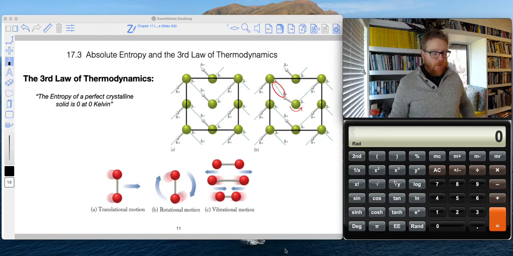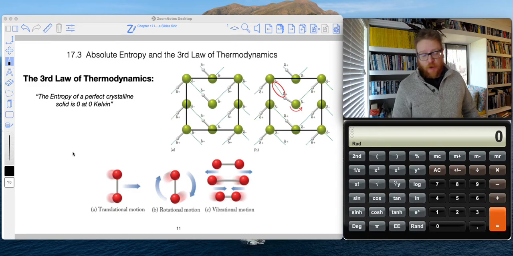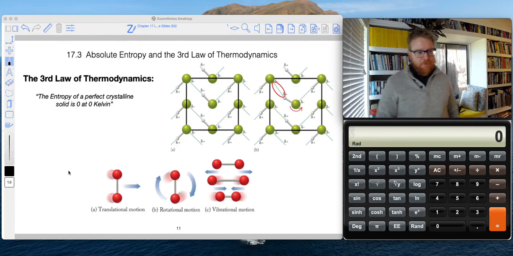Folks, picking up where we left off. So we've discussed the second law of thermodynamics. Now very briefly, I'm going to talk about the third law of thermodynamics. And this is actually a very short and simple law of thermodynamics in comparison to the first and second law.